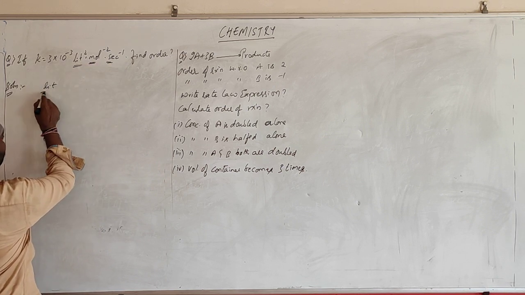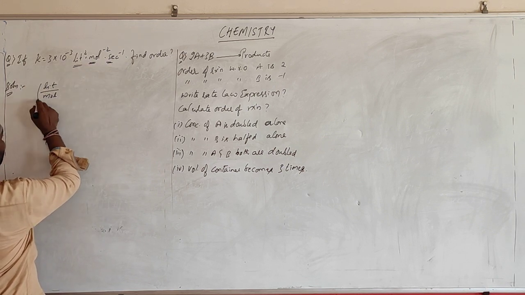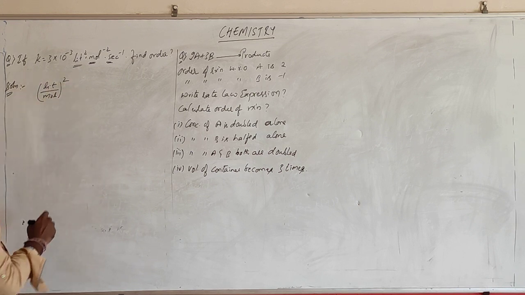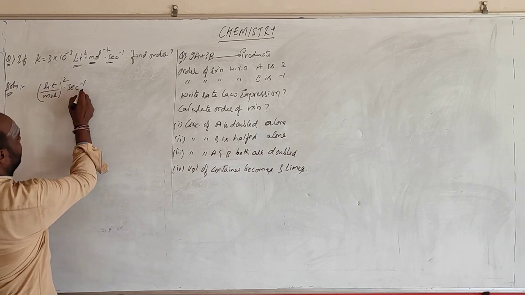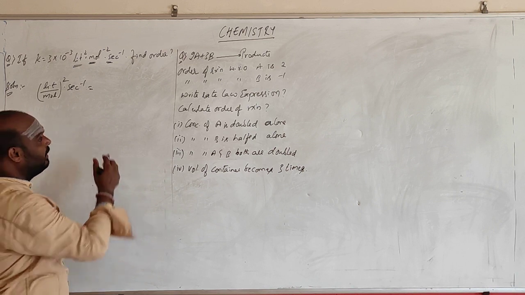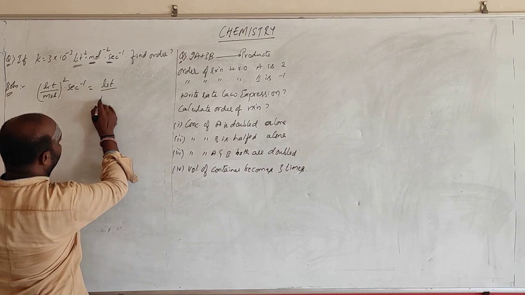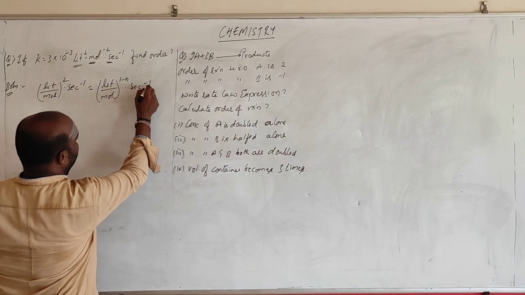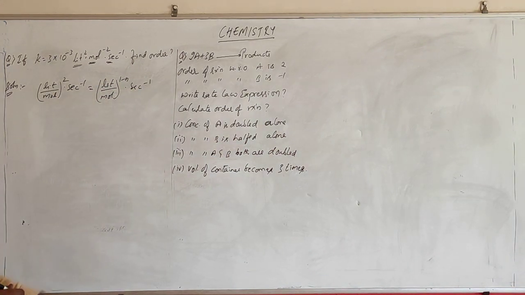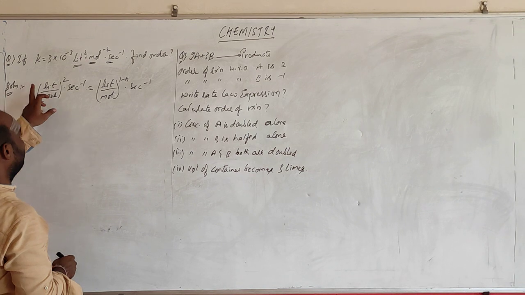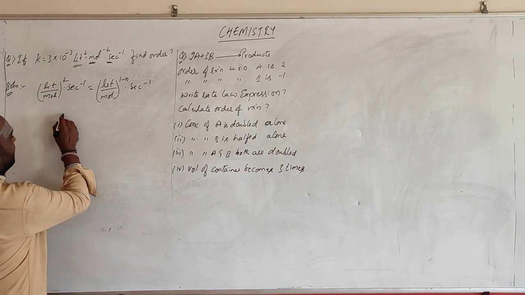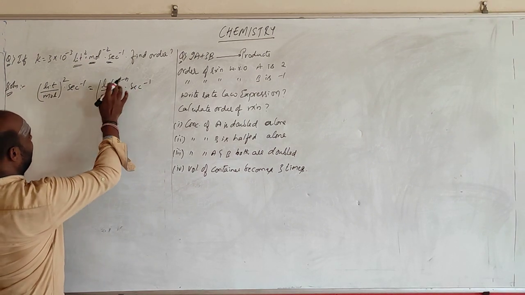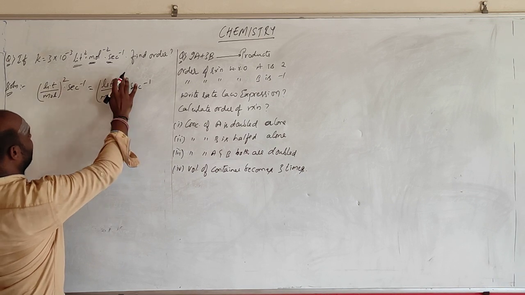Liter per mole whole square second inverse. That should be equal to nth order. What do you make? Liter per mole to the power 1 minus n into second inverse. This is how you can write. So second inverse will be the answer, liter per mole. So there is some correction.